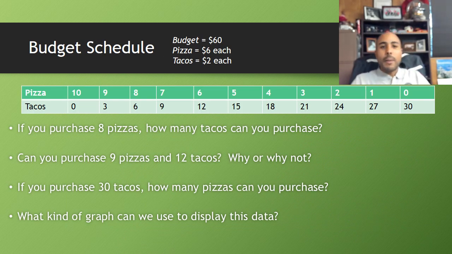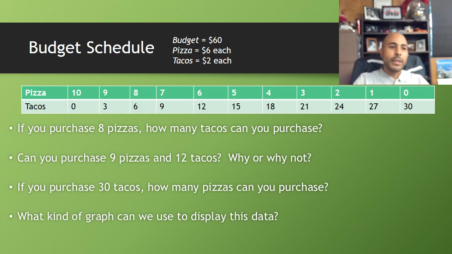Now, a budget schedule is another way that we can show the same kind of information that we would see on a production possibilities curve. So if you ever see a budget schedule like this one, all you've got to do is just look at it and read it. I think it's really easy to interpret. So our budget is $60. We want to buy pizzas and tacos. Pizzas cost $6 each, tacos cost $2 each. Obviously, we can't get an unlimited supply of pizzas and tacos because we have a scarce amount of money, only $60.